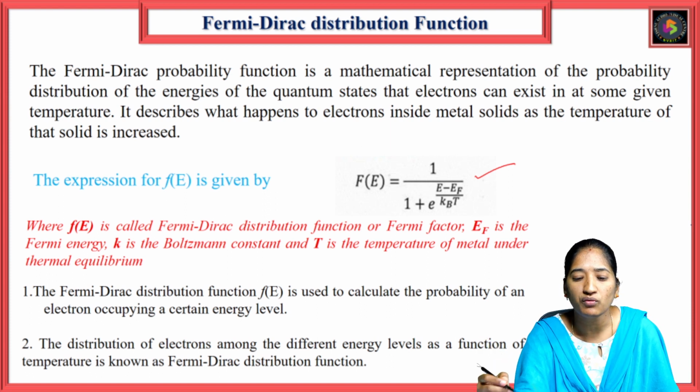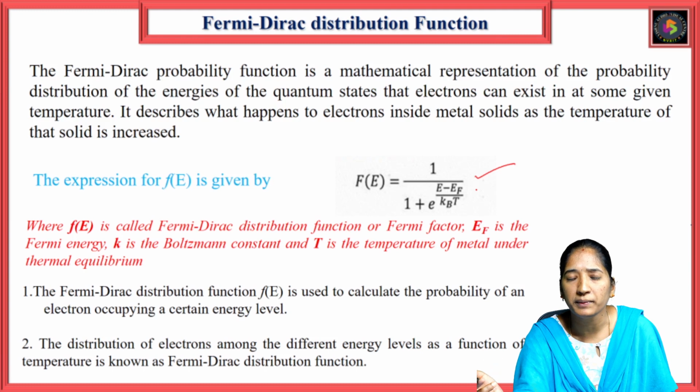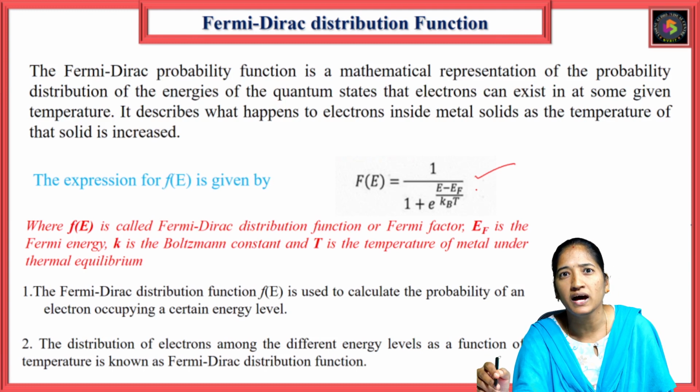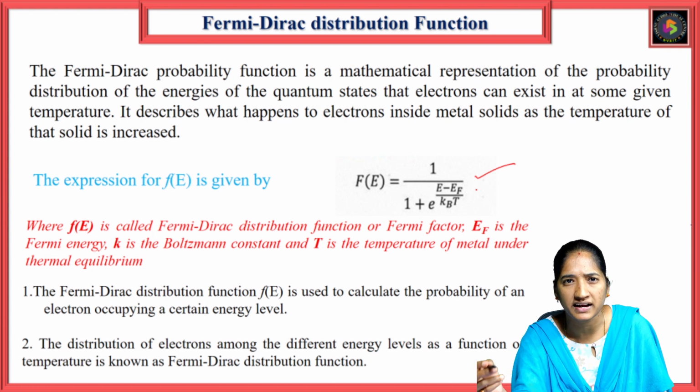It describes what happens to the electrons inside the metal solids as the temperature of the solids is increased. So this is a mathematical expression which gives the probability of the distribution of energies in quantum states. And when the temperature is increased, what happens to the electrons inside the metal?